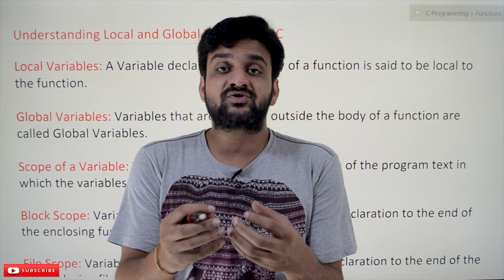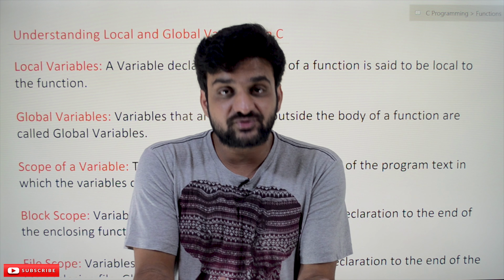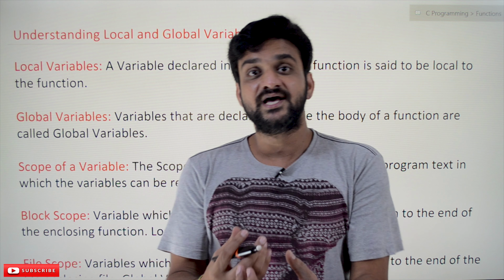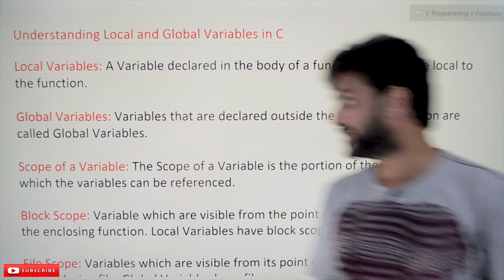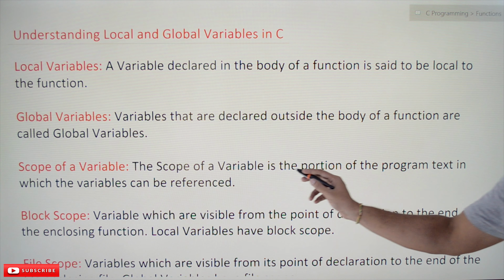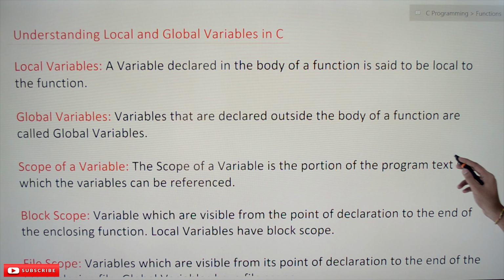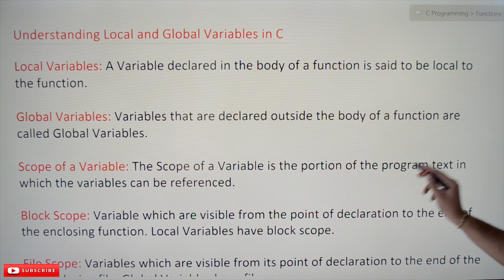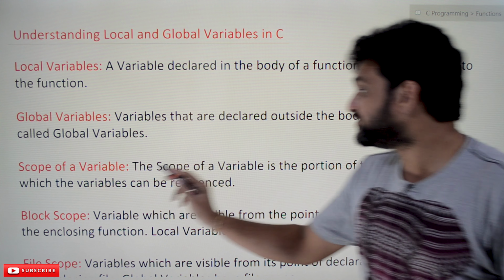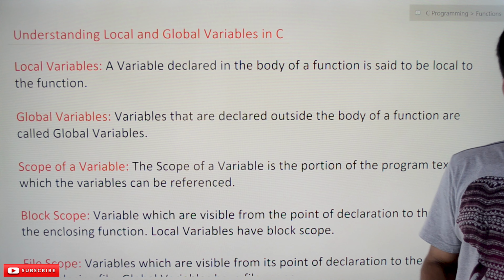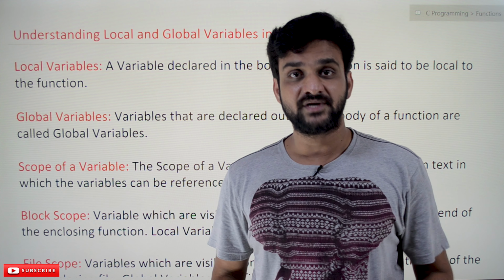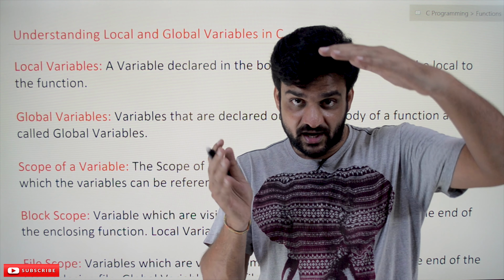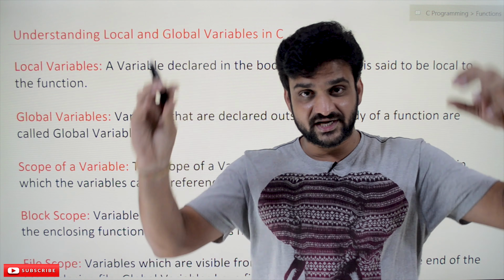And one more concept to understand which is related to local and global variables is the scope of a variable. What is meant by the scope of a variable? The scope of a variable is the portion of the program text, and I am stressing this point, program text in which the variable can be referred. For example, if you have written a program, within that program we will be declaring different variables.